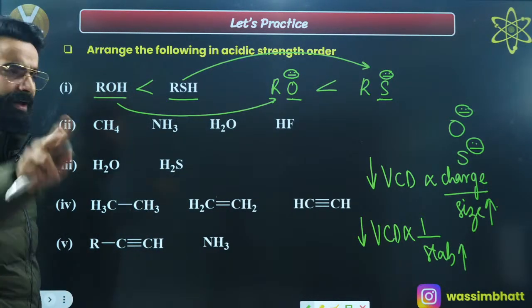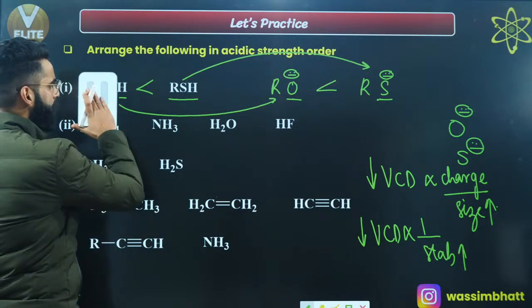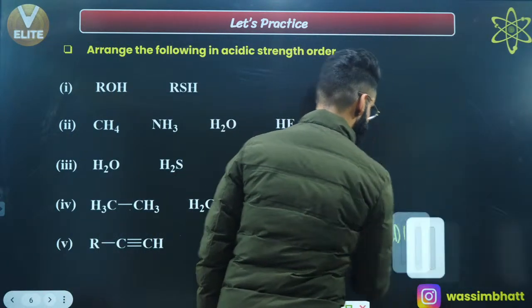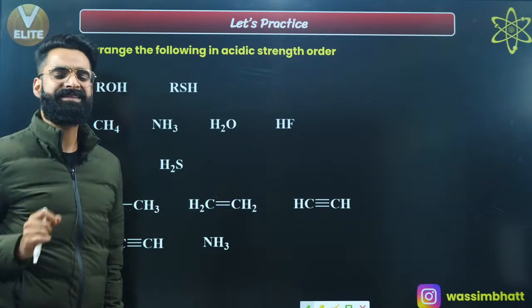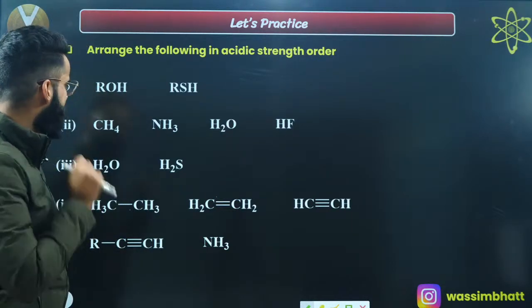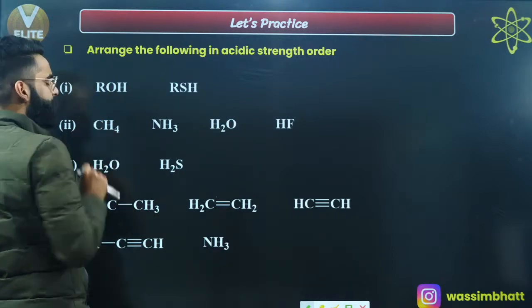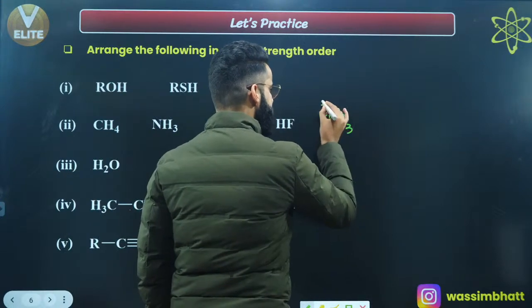Okay. Now we will have a look. Let's try to compare the acidic strength in the second case, okay? So how do we compare the acidic strength? By seeing the stability of the conjugate base, right? So what I'll be doing? I'll be removing H positive from here. If I remove H positive from here, this CH4 gets converted into CH3 with a negative charge on this